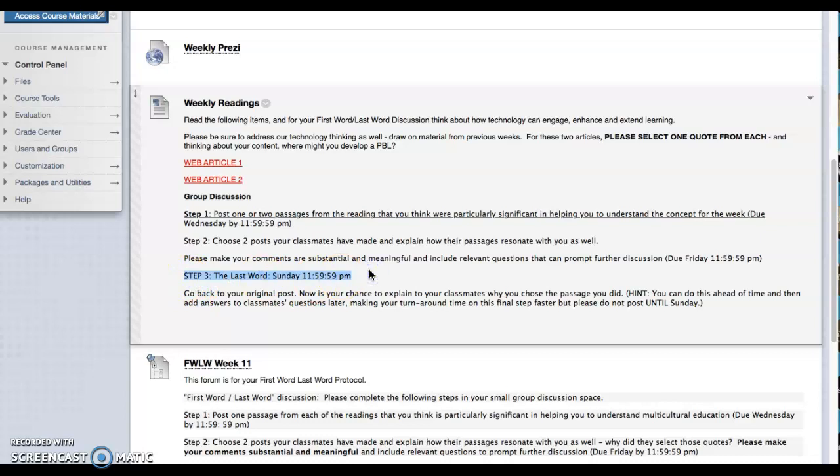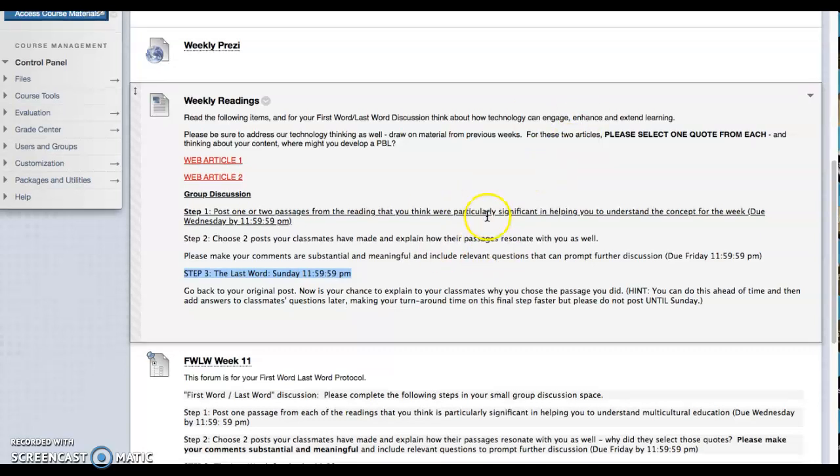And then by Sunday, your last word. By 11:59, you go in, you read what your peers said, you post your explanation for the first word quote, and you respond to your peers as well for full credit. This is participation.